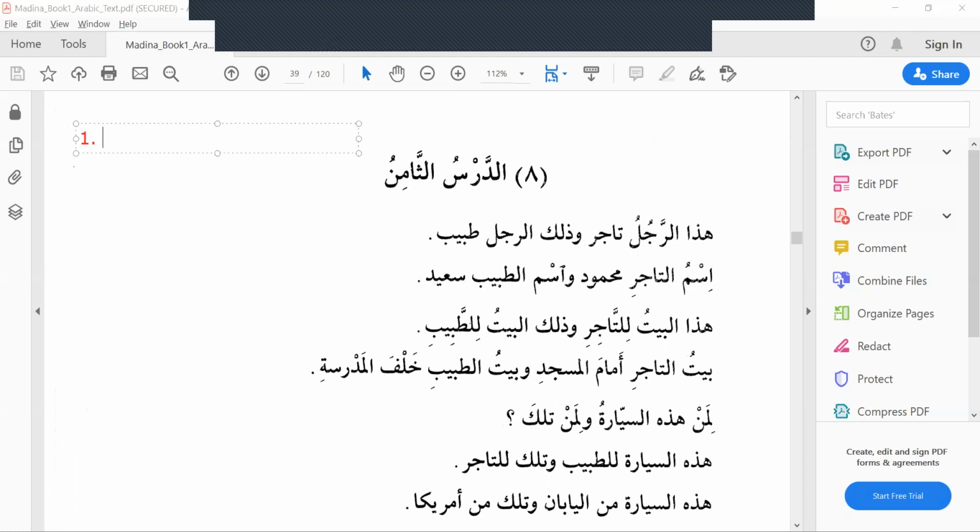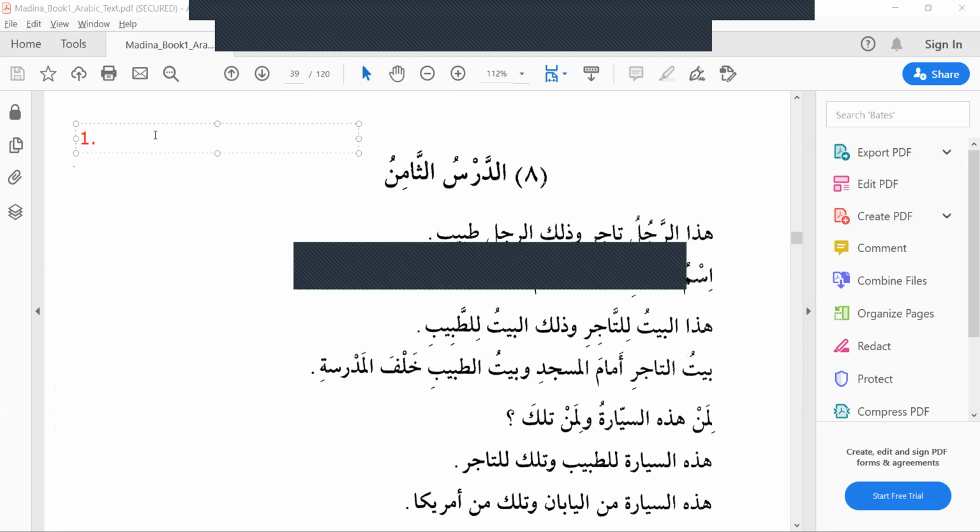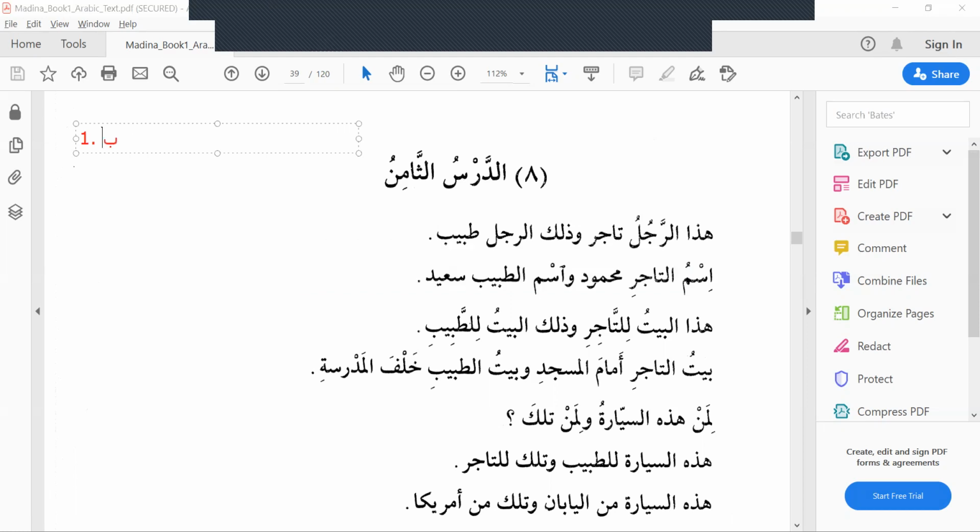One is called badal. Badalun. Okay. I will explain later what is badal. Then the second one is ismul maqsoor. So we will learn in this lesson what is ismul maqsoor and the rules of ismul maqsoor.